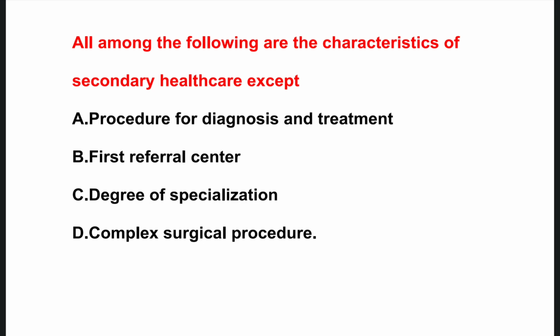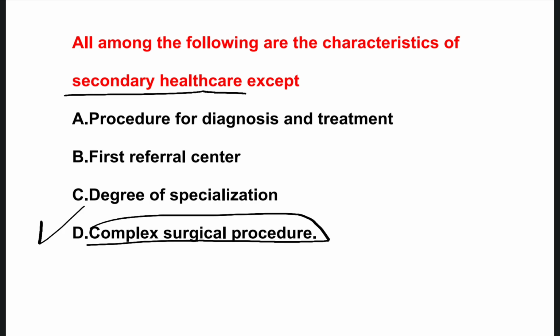So the right one is option D. Complex surgical procedures do not come under the secondary health care. Okay, so these come under the secondary health care, but complex surgical procedures do not come under secondary health care.